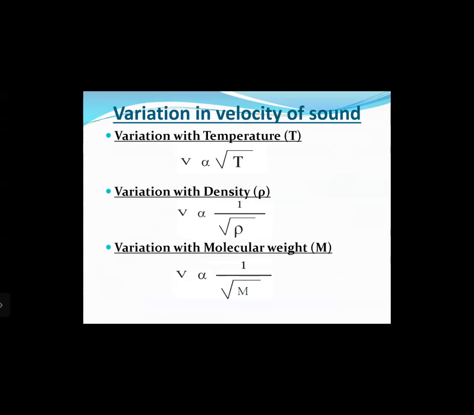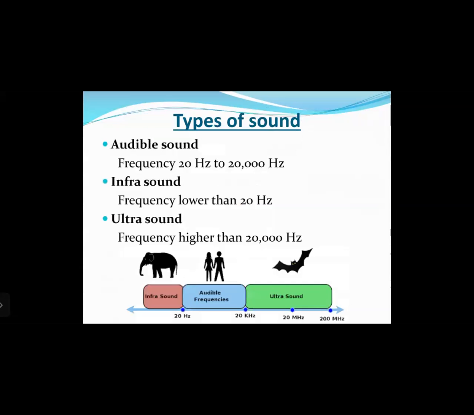Okay, so we had seen the variation in velocity of the sounds, right? So first is what? Variation with temperature. So we know that velocity of sound is directly proportional to the square root of the temperature. Then variation with density is velocity of sound is inversely proportional to the square root of the density, and with molecular weight, velocity of sound is inversely proportional to the square root of the molecular weight, right?